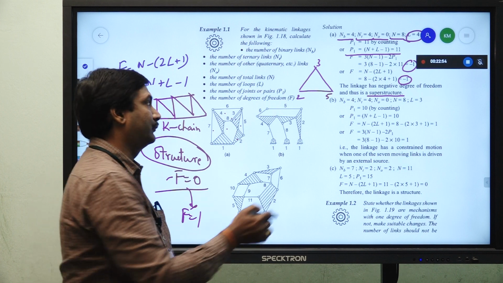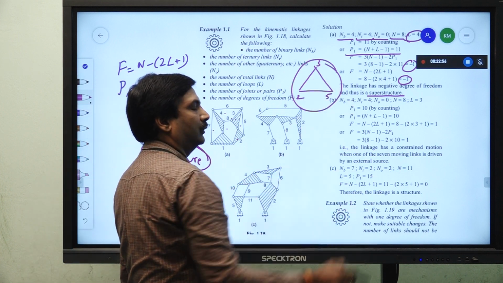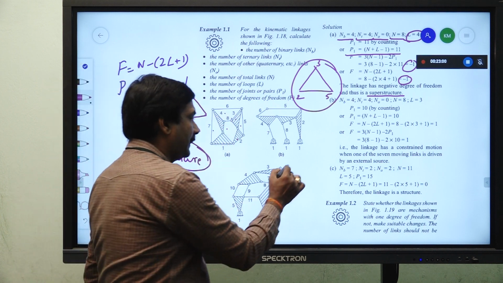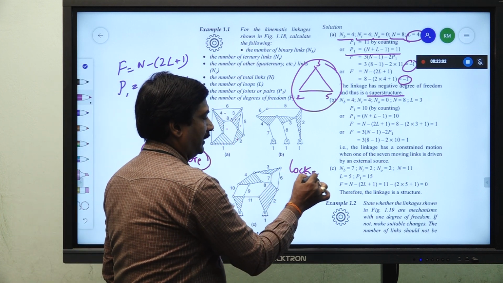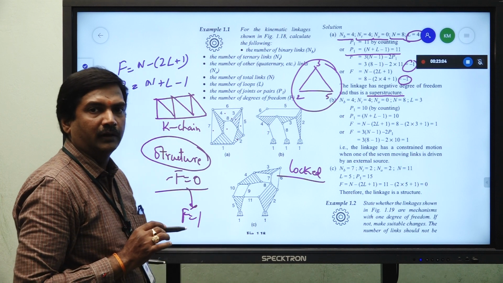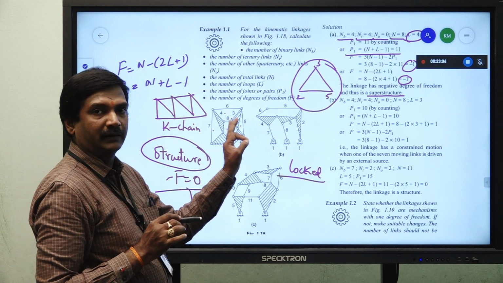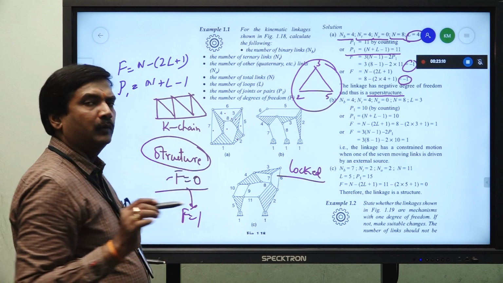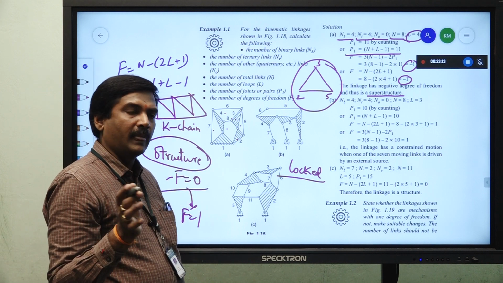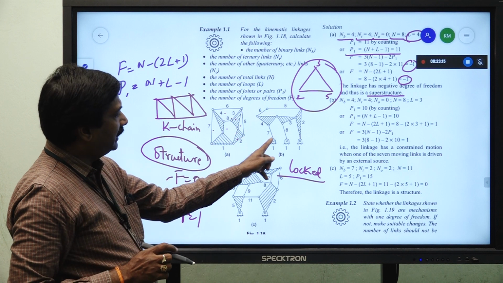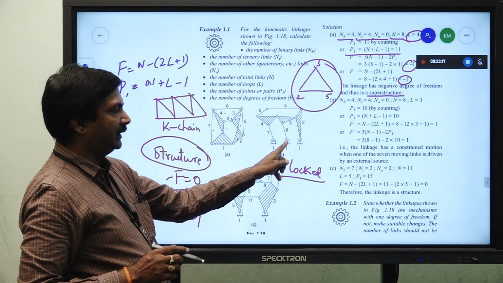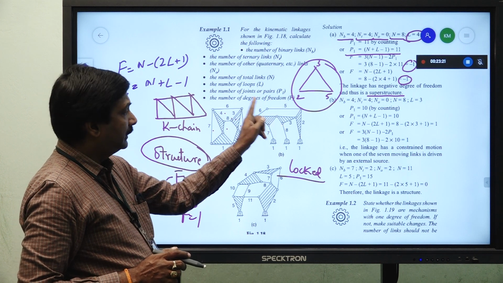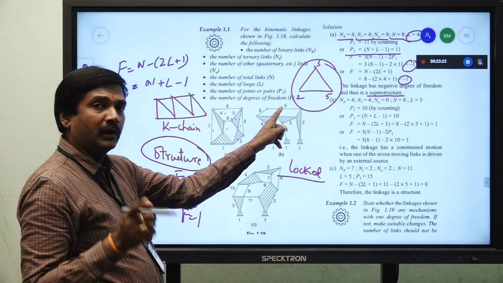If you are drawing a graph, so, this is a particular loop. Triangle means there is no movement. It is completely locked. Whenever a particular loop is locked, automatically it becomes redundant. That means redundancy means we are unable to observe any output over there, because if one of the link is grounded, here the link is grounded, if you are giving the moment to link number 5, any link if you are given the moment,